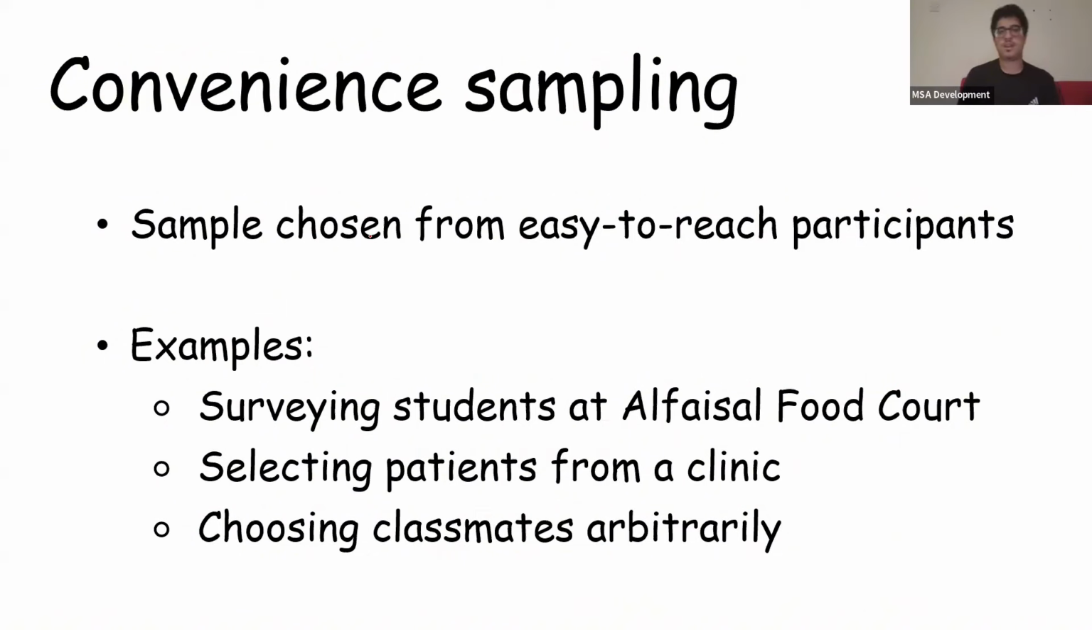So this is non-random, and it's literally just us Al-Faisal students when we send links on the WhatsApp group chat. Okay, our sample is chosen from easy to reach participants. Methods include surveying students at the food court, going around with a QR code telling people to sign it. Selecting patients from a clinic: a patient comes in and I tell him to scan my QR code. Or just choosing classmates. That's all convenience sampling. It's very easy, but as you can tell, it is not representative of the population at all. You can very easily end up with skewed data.